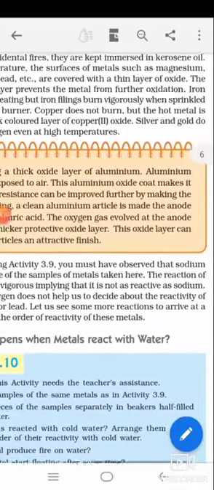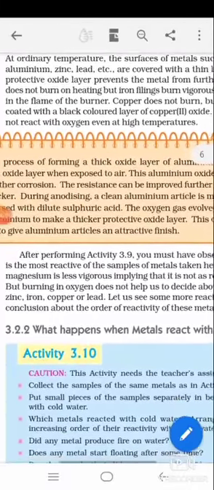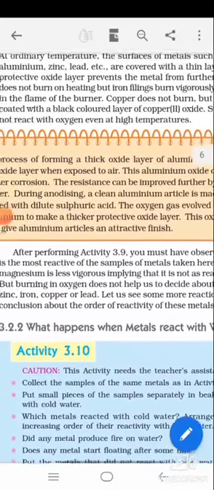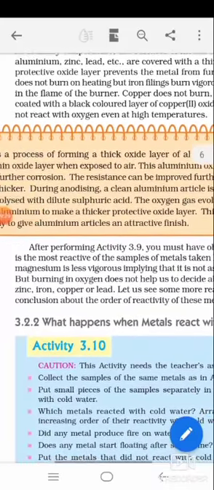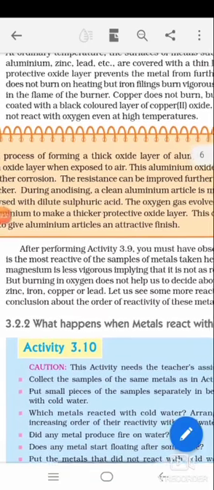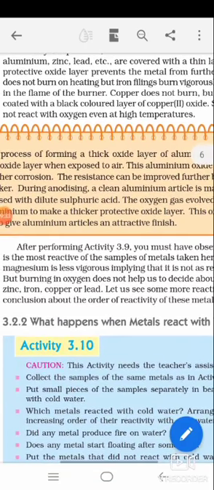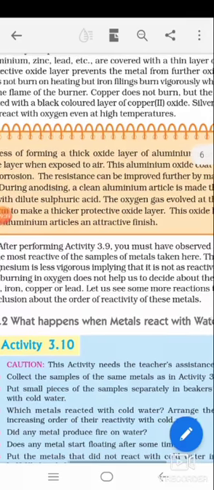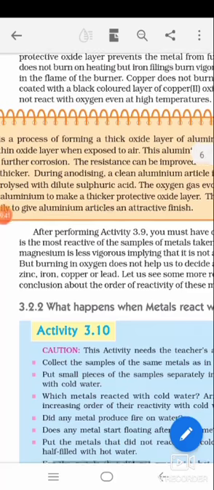This is a natural process. Now, iron does not burn on heating, but iron filings burn vigorously when heated. Copper does not burn, but it becomes coated with a black layer of copper oxide. The outside of the copper reacted with oxygen and formed copper oxide; the inner side does not burn. Silver and gold do not react with oxygen, even at high temperature, because our gold ornaments always remain as they are.